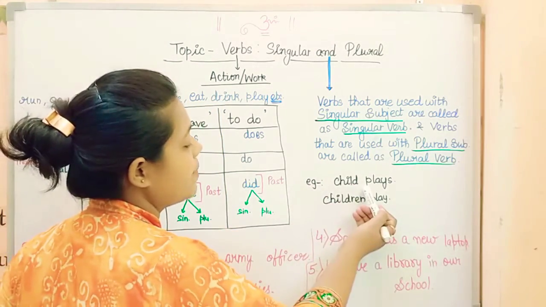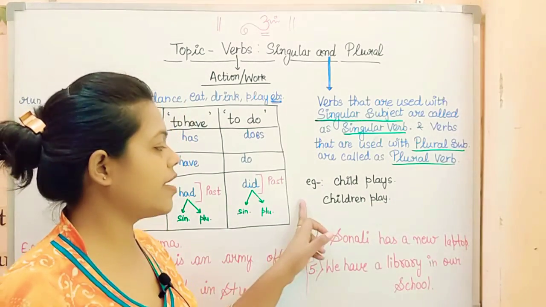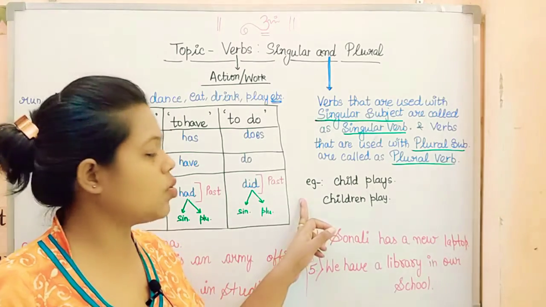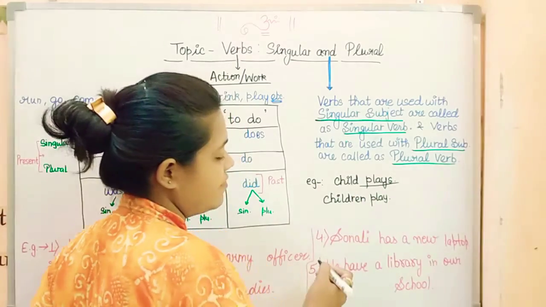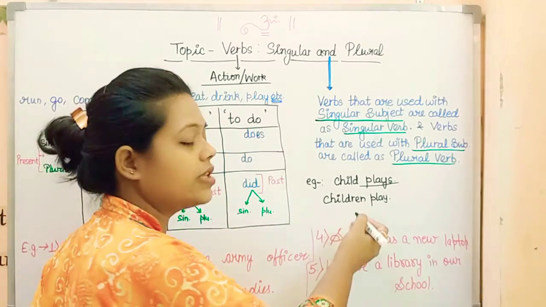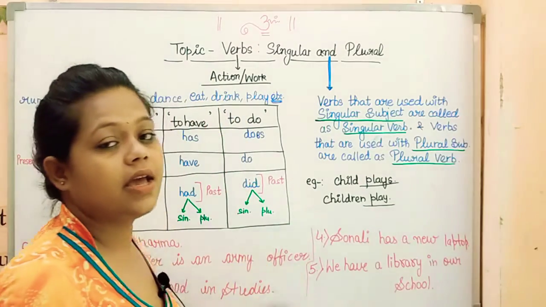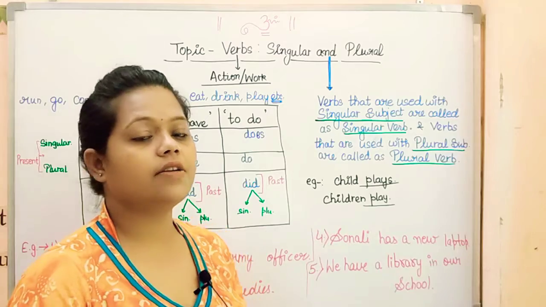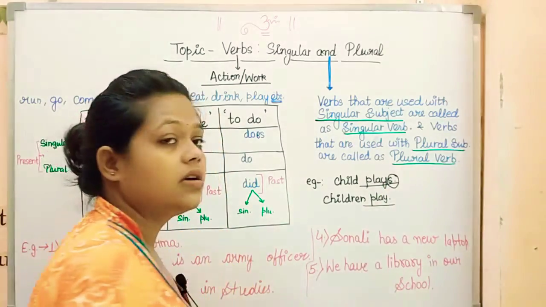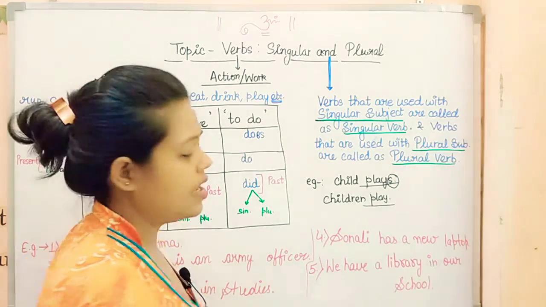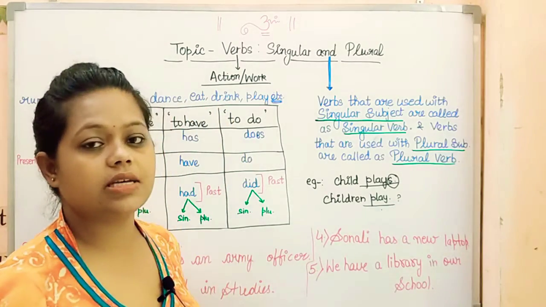Like I have taken example, child plays and children play. If I was talking about one child, just one kid, what verb have I used? I've used plays. And if I'm talking about children, that is more than one, that is plural subject, the verb I've used is play. Here many a times children get confused that why we are putting s if it is a singular verb, and if it is a plural verb, why we are not putting s.